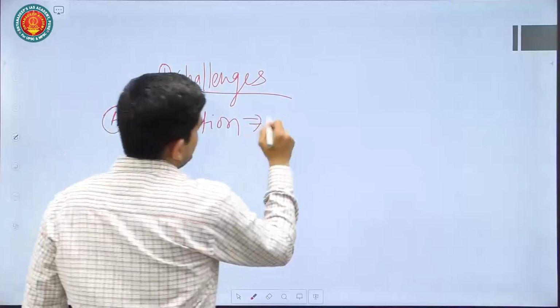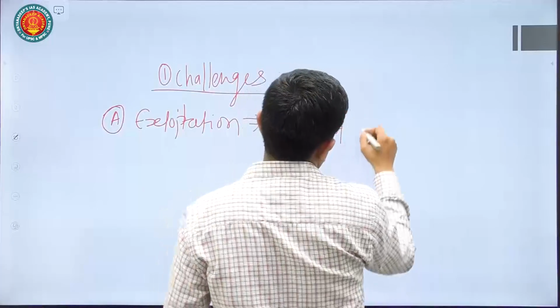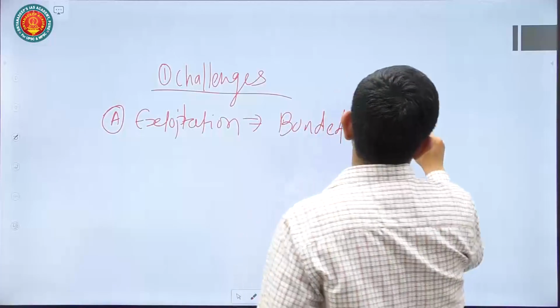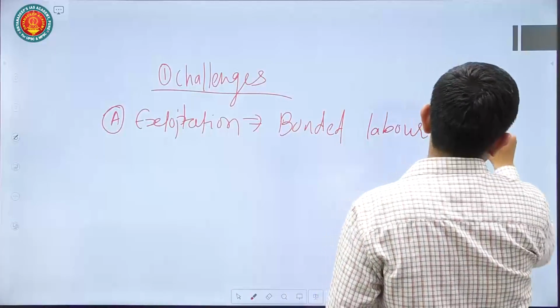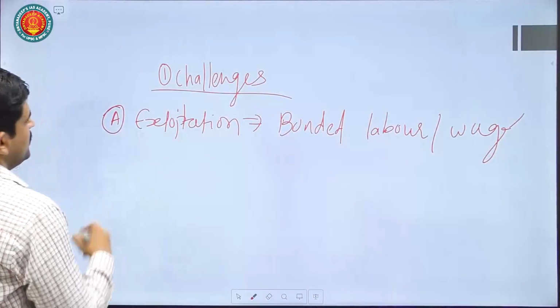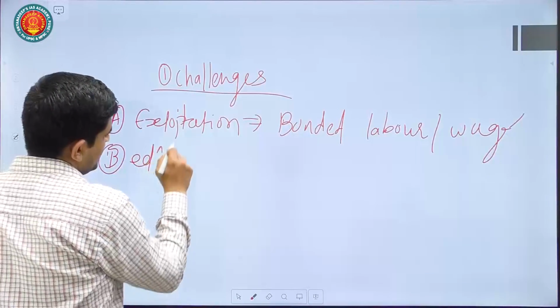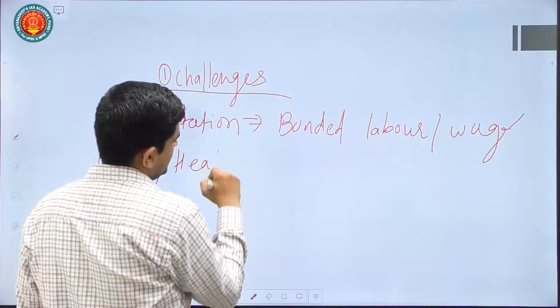Then maybe bonded labor. That phenomenon we have observed in Karnataka, bonded labor. There is a wage issue, there is a huge exploitation issue, that you can talk about. The second thing you can talk about is basic facilities like education facilities and health facilities.